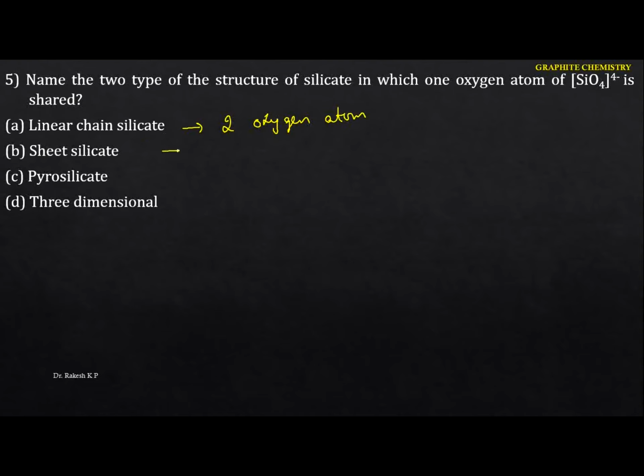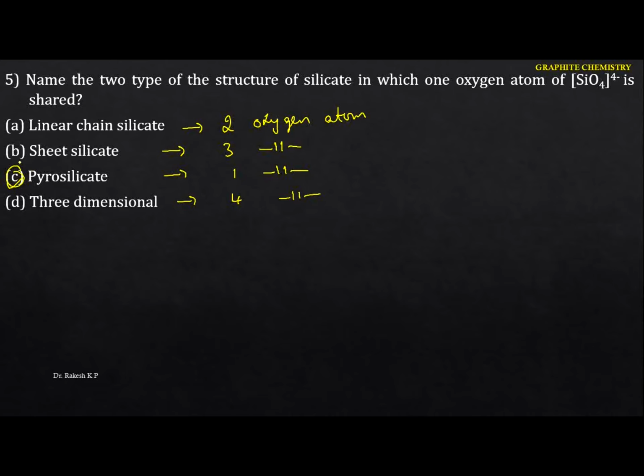The sheet silicate is the sharing of three oxygen atoms. The pyrosilicate is the sharing of one oxygen atom, and the three dimensional means all four oxygen atoms are shared. So that is what we are going to call three dimensional. But here the question is the silicate in which one oxygen atom is shared. Hence the option will be the pyrosilicates.